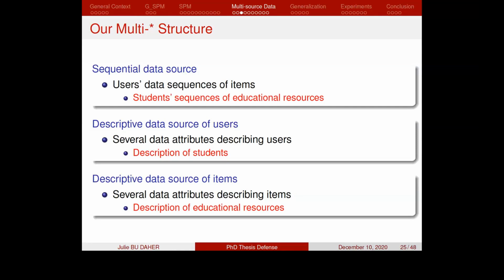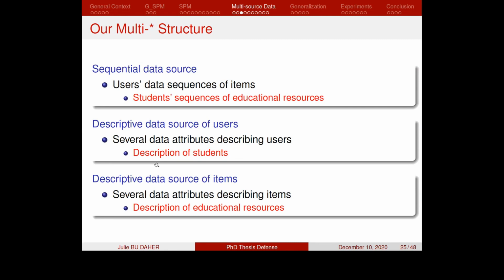In our multi-star structure, we have 3 main data sources. The first data source is the sequential data source, which contains the user's data sequences of items. An example is students' sequence of educational resources. The second data source is the descriptive data source of users, which provides several data attributes describing the users.